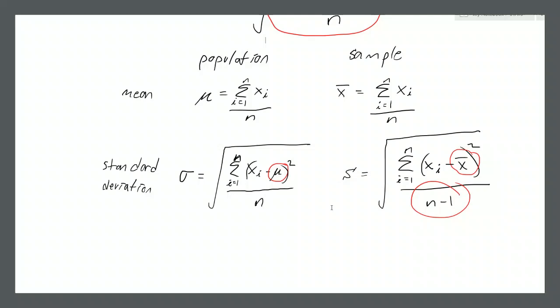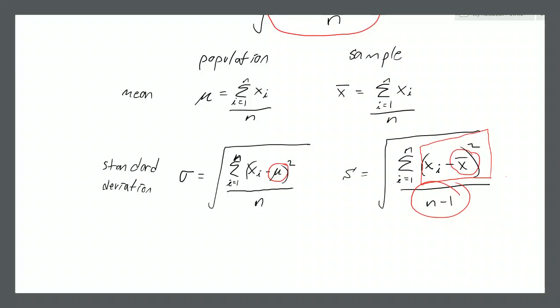And what corrects this bias, and there's a mathematical way of showing this, what corrects this bias is turning that n into an n minus 1. So if you use n minus 1 instead of n, then you get a more accurate calculation for sample standard deviation, a less biased result. Now what would cause that bias is because your differences are not looking at the difference between the data points and the population mean.